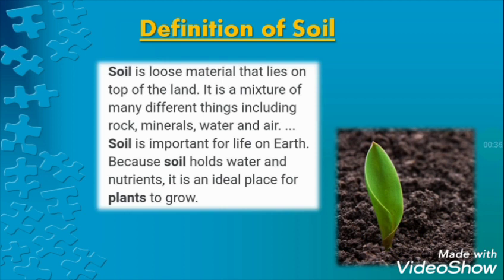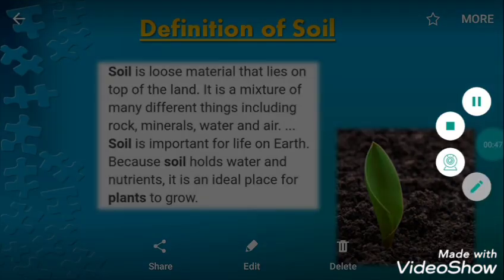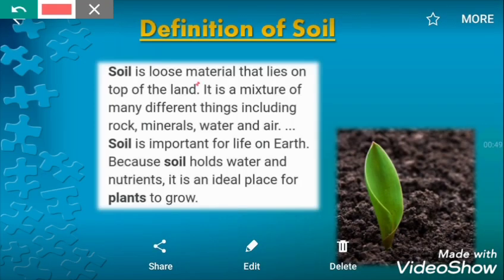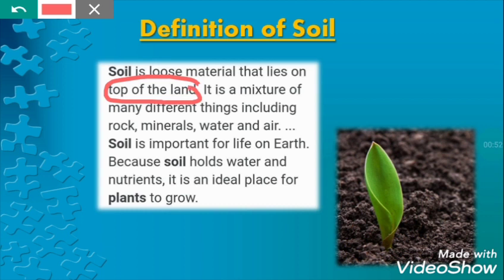Soil, you know, is a very loose type of material lying on the top of the earth's surface, that means on the top of the land. If we consider land as a broader aspect, soil we can consider in a smaller aspect, because land means the whole top portion of the earth and soil is a part of the land.